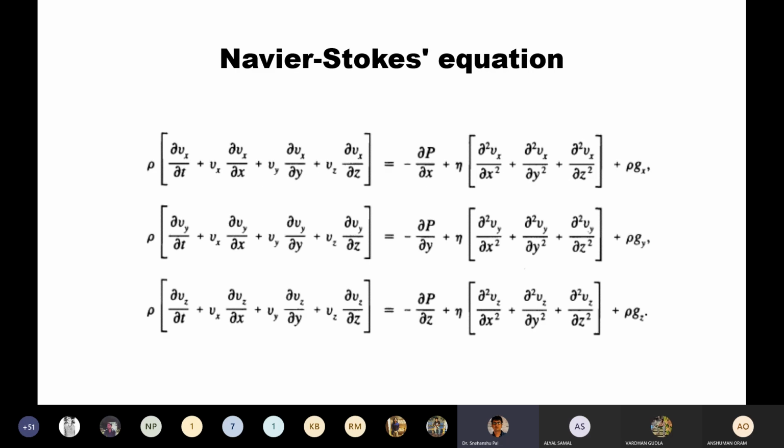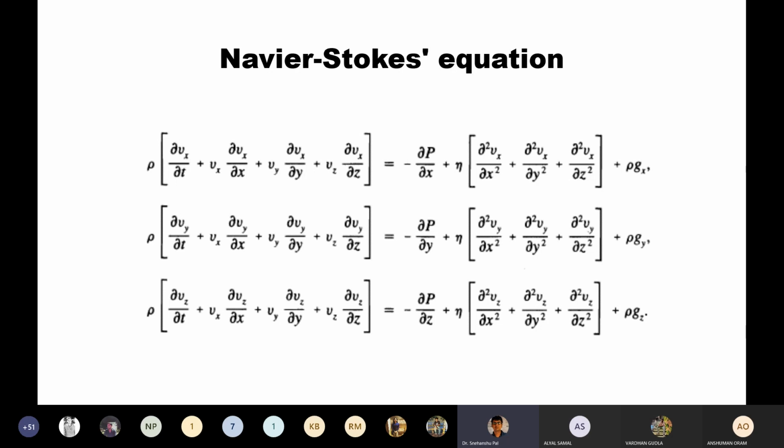Now we will understand about the Navier-Stokes equation. This is a certain form of the momentum equation. Then you know about the continuity equation: for constant density, del dot V is equal to 0 in vector notation. So regarding the momentum equation, if we have constant density as well as constant viscosity, what will happen to the equation?